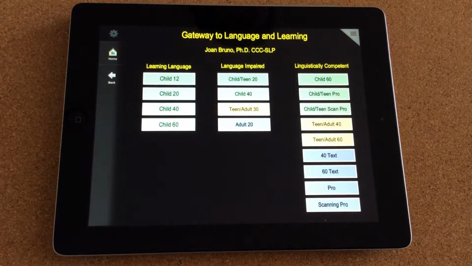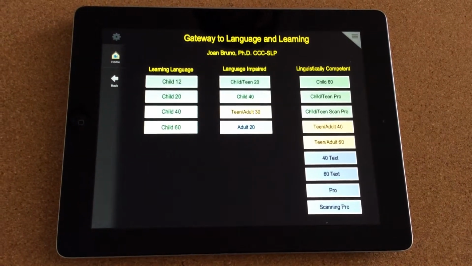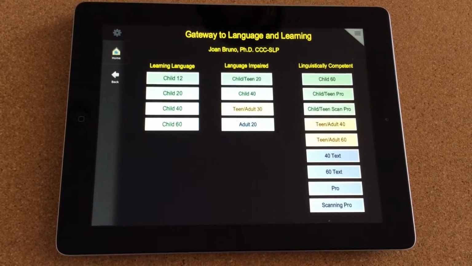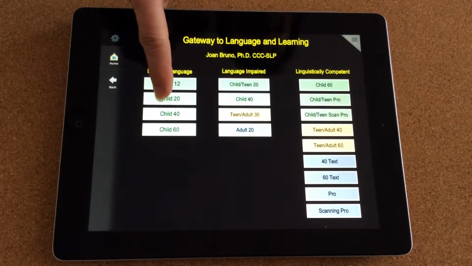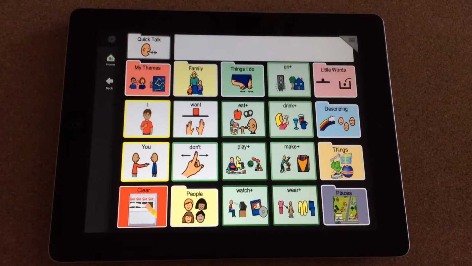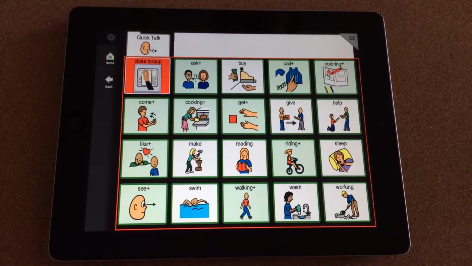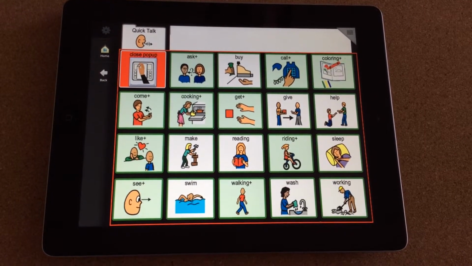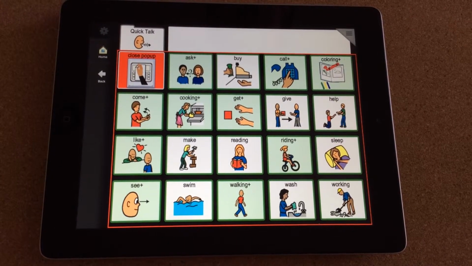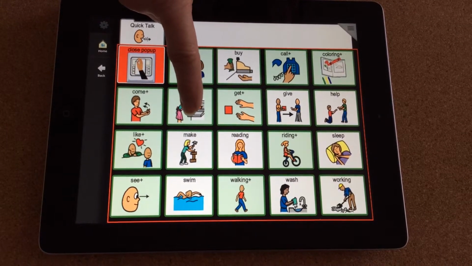Following is an example of how semantic power strips are implemented in Gateway 20, 40, 60, and Pro. I'm going to select Child 20, and I'm going to navigate to the Things I Do page. On this page you see several buttons with a light green coloring. Each one of those, when we select, opens up to semantically related words.